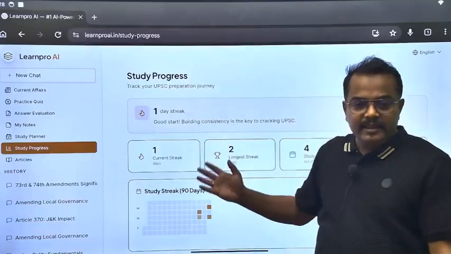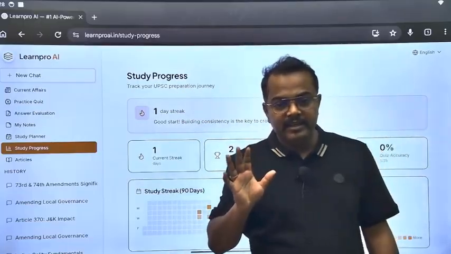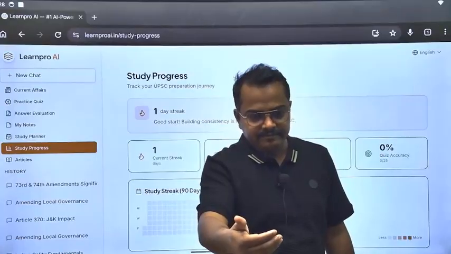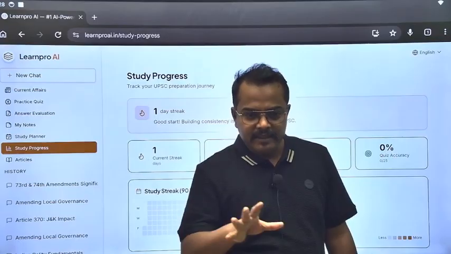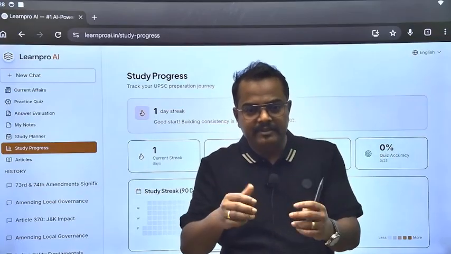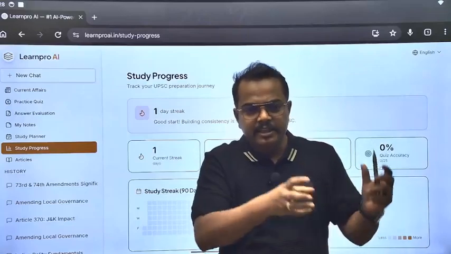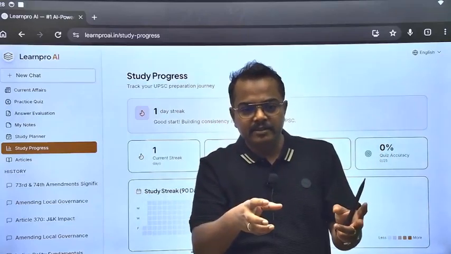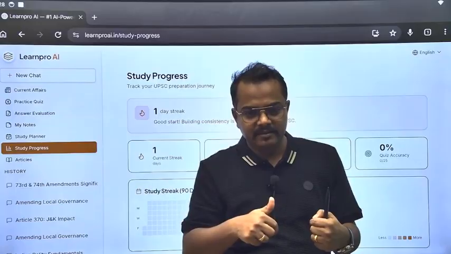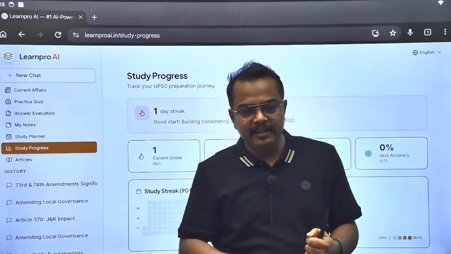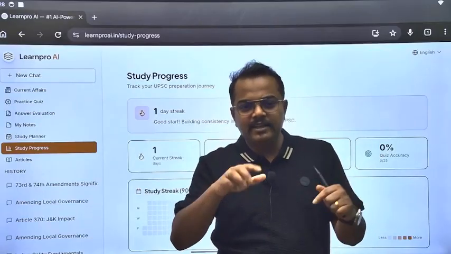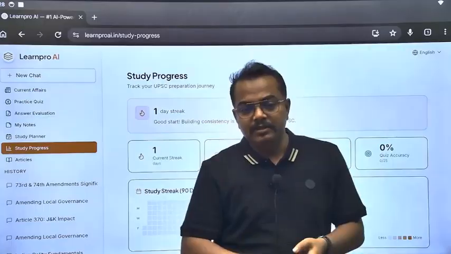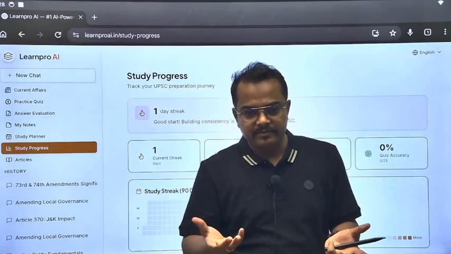No one in the world, no one of the mentor can track you like this, the way technology can do. Okay, and use this for your benefits. For example, athletes, they use a lot of technology to track their performance so that they can perform well in the actual game. And if the students are not doing that, so how they are going to benefit from it?